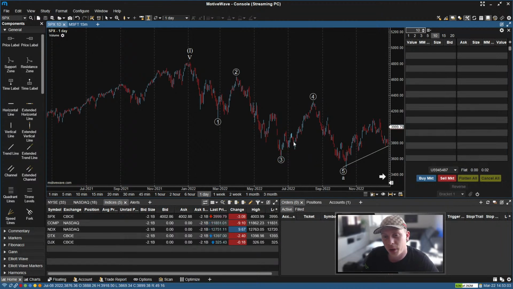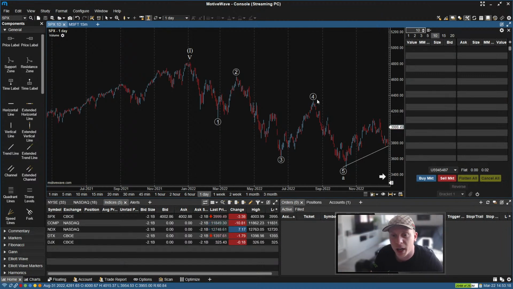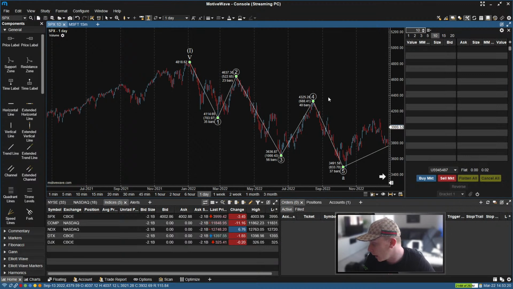But at least this one does not have the feeling of being an impulse wave, because we lack a strong third wave, or if that would be the third wave, we lack a fifth wave. So far so good. And then wave 5 would always again be either an impulse or an ending diagonal.